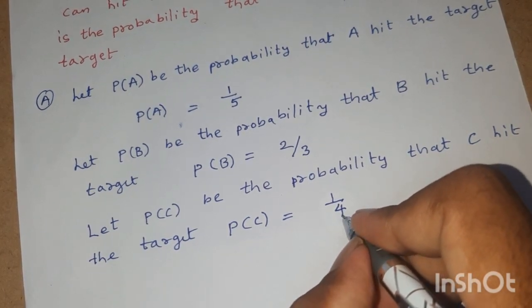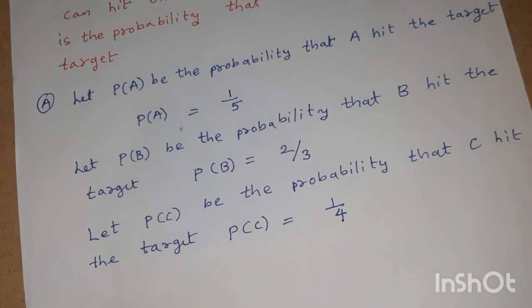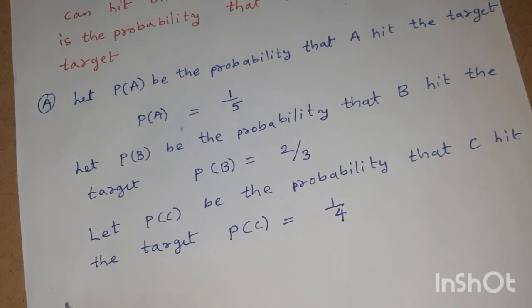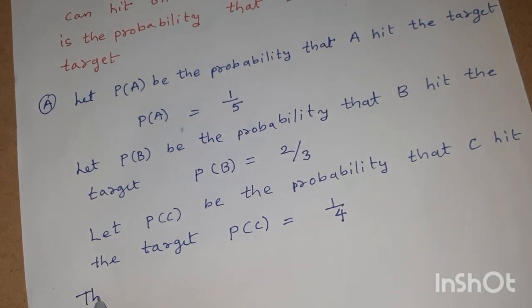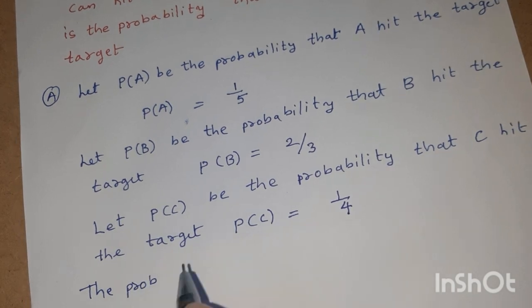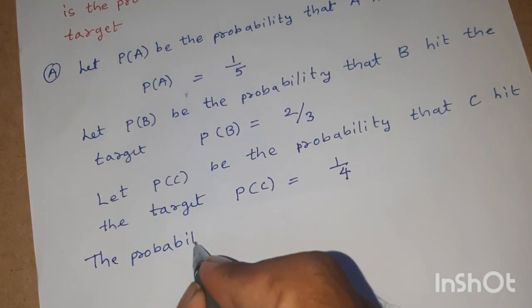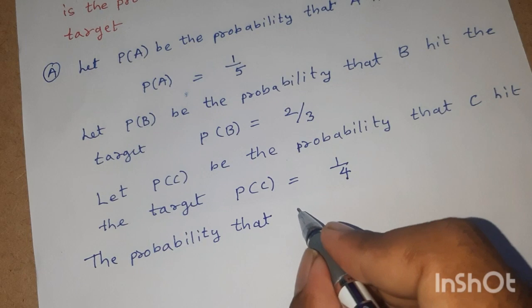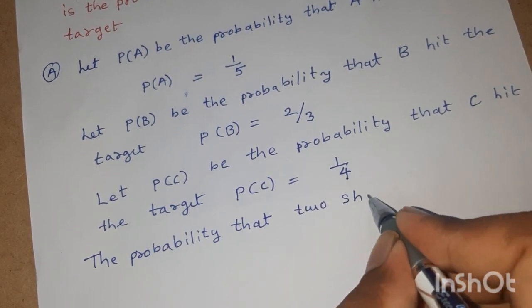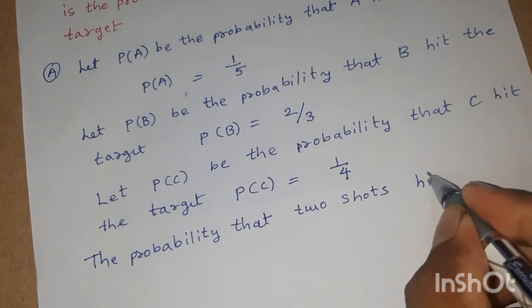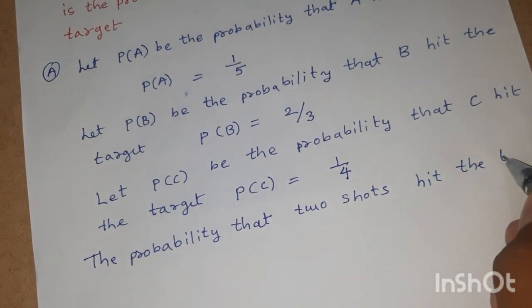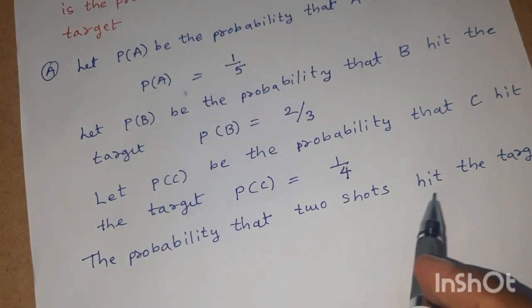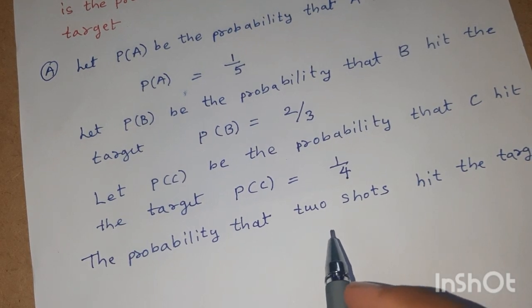Now we have to find out the probability that 2 shots hit the target. 2 shots hit the target means 1 shot does not hit the target.